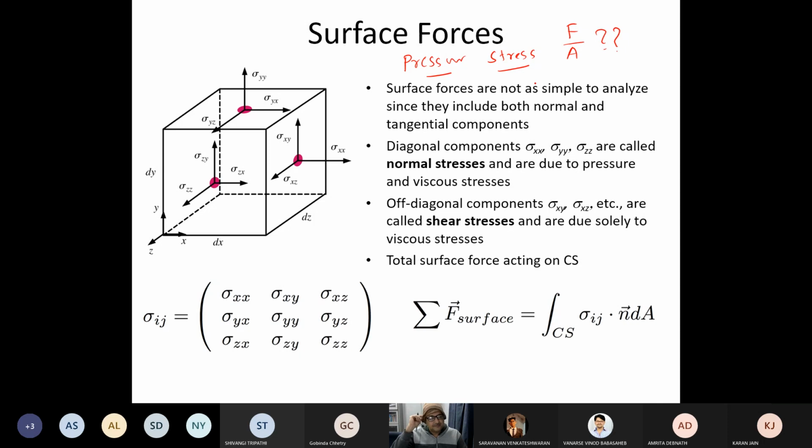Sir, pressure is normal stress. It acts perpendicular to the area of contact. If it is tangential, then stress. If it is normal, then it is pressure. Pressure. Sure.